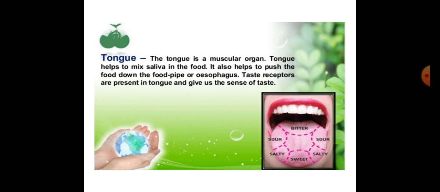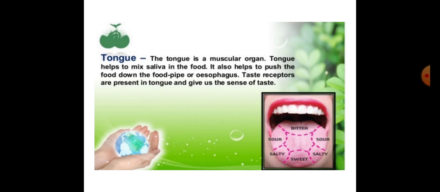Children, our next topic is the tongue. Our tongue is a fleshy, muscular organ, and it is attached at the back of the floor of the buccal cavity.